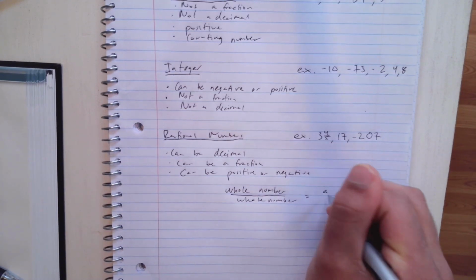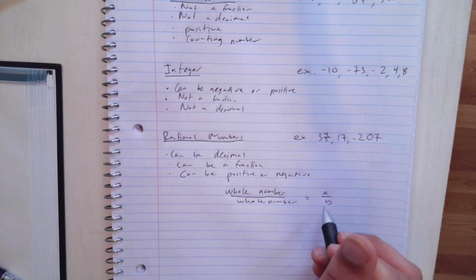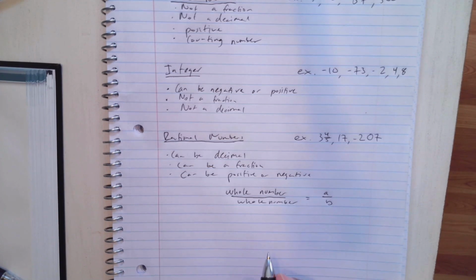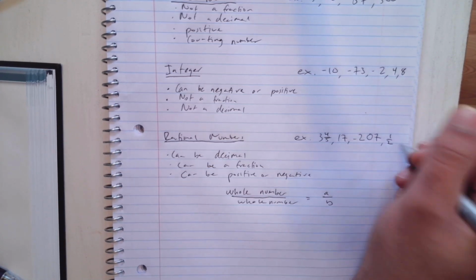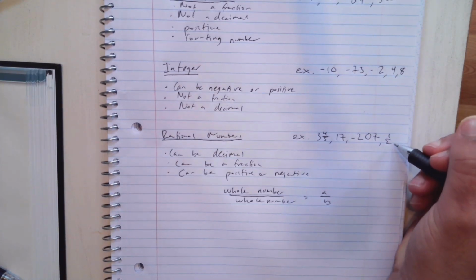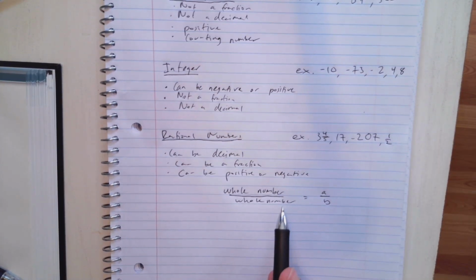Another way to think of this is like A divided by B, where A is a whole number and B is a whole number. So, for example, like 1/2, right? 1 is a whole number, 2 is a whole number, so it's a rational number.